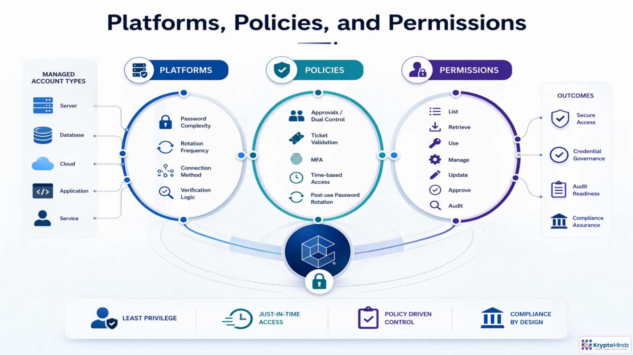CyberArk control works through 3 layers. Platforms handle the technical rules for each account type: how passwords are built, when they rotate, how connections launch, and how verification happens. Policies add workflow decisions such as approvals, ticket checks, MFA, time limits, and password rotation after use. Permissions define what a user can actually do inside a safe, from listing and retrieving credentials to approving requests or reviewing audit records. Good design keeps these layers aligned, so access is least privilege, granted just in time, enforced consistently, and easy to prove during an audit.